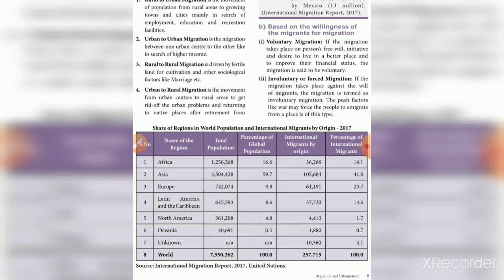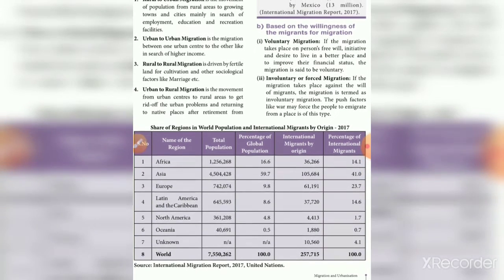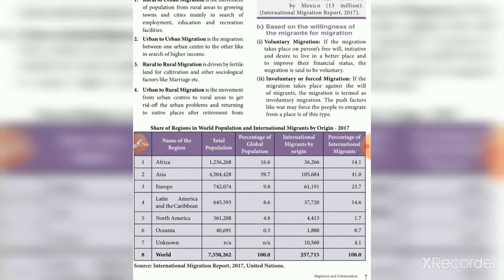And the percentage of internal migrations is 23.7 percent. Latin America and the Caribbean: 645,593 is the total population, which is 8.6 percent of the global population. International migrants by origin is 37,720, and 14.6 percent is the share of internal migrants.